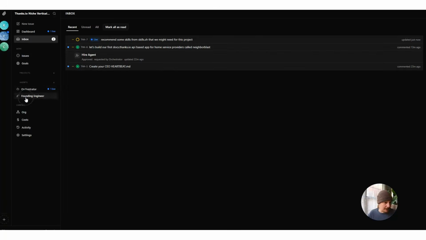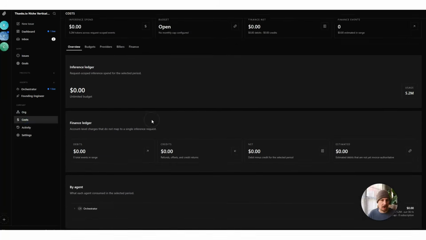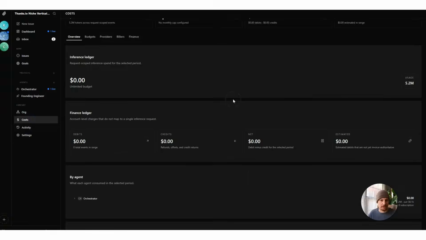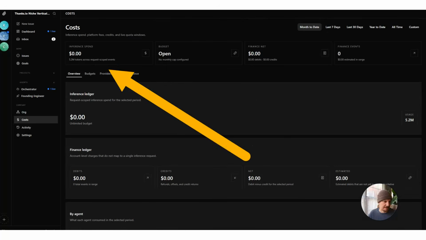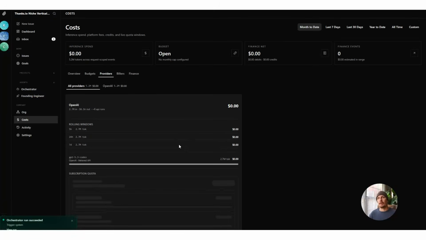And then if I come down here, I look at the org, I can see what it's doing in terms of costs from the activity. So I can see all the activity here, but I can also see how much it's costing me in terms of tokens. Right here it says I've used 5.2 million tokens. The reason there's no cost yet is because I haven't gone over my monthly subscription, in this case with OpenAI. But it's really cool. You can see here the API billing, and it's a really cool way to keep track if you're using a bunch of different LLMs, as some of you guys I know are, of who's doing what and what's using what, but also not to go nuts with overlapping projects and ideas.